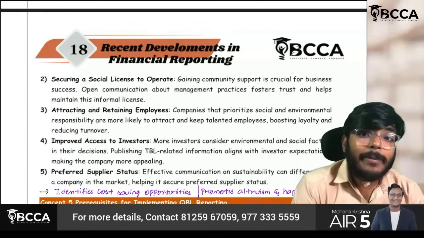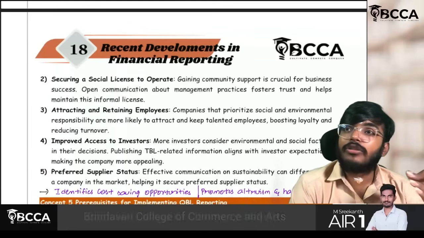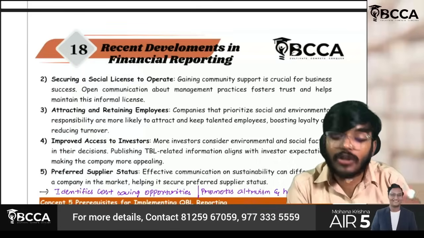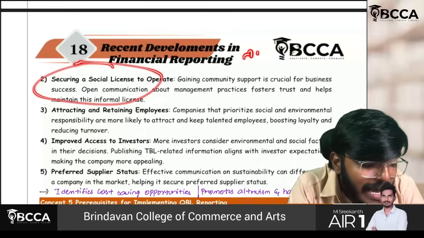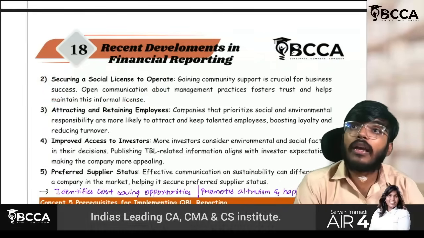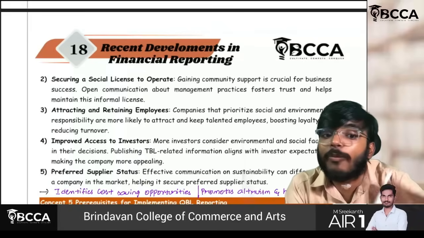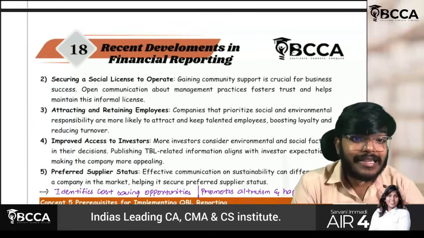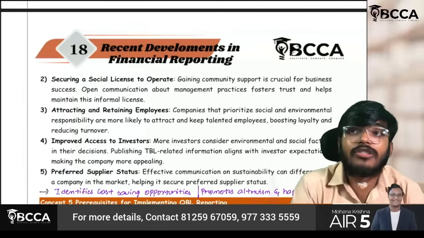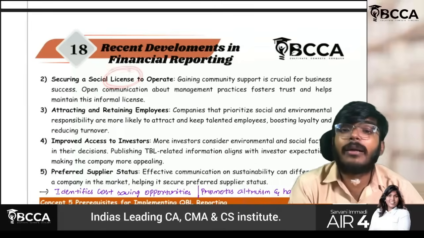Generally, employees are treated as resistant to change. Whatever change you propose, employees will definitely say no. But if the company has focused on these aspects, for example the people aspect in quadruple bottom line reporting, then obviously employees will feel the company is ourselves only. If they are doing something, it is obviously for our good. So it will gain communal support in the internal teams, which will foster a very healthy relationship. So this is L, which is license to operate.